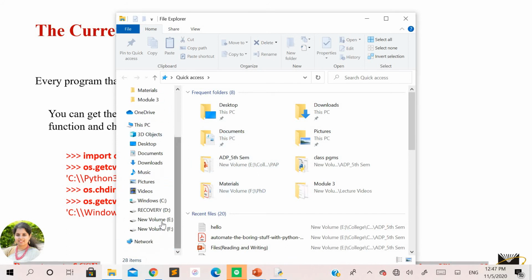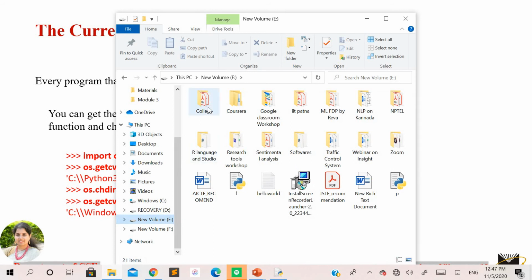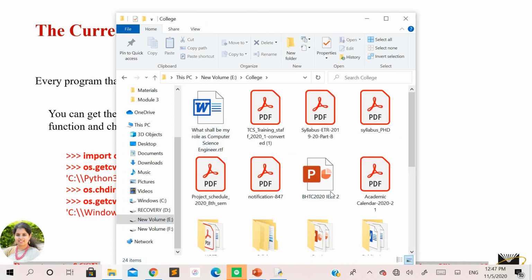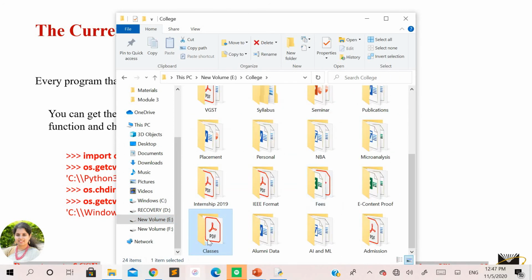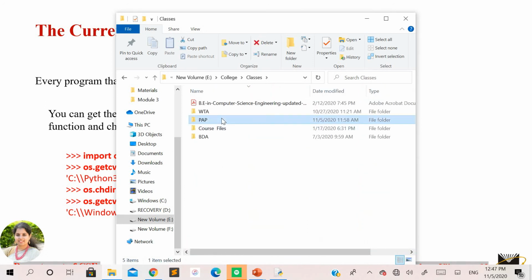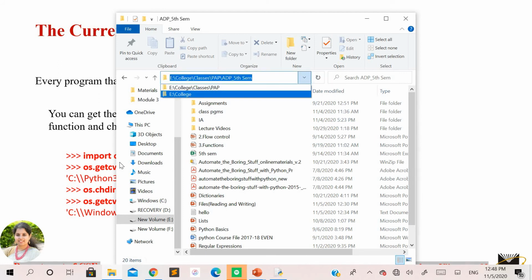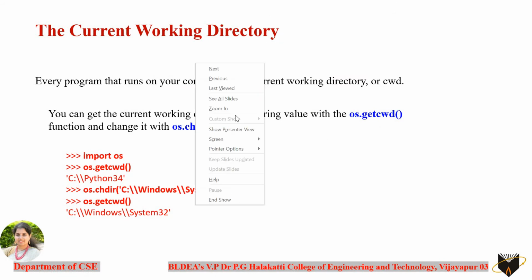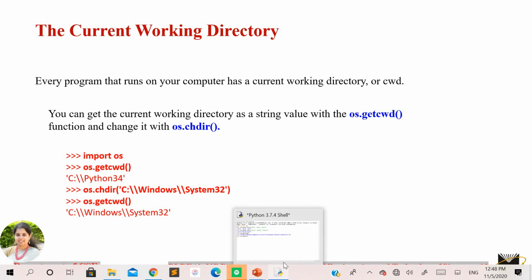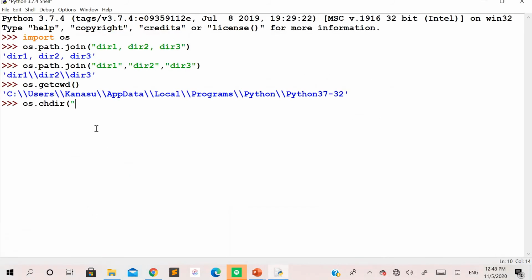I just want to shift it to the E drive, followed by the college folder, the classes folder, and within this the fifth sem path. I want my current working directory to be switched to this path. So I'll select this entire path that I have opened and paste it here as an argument.